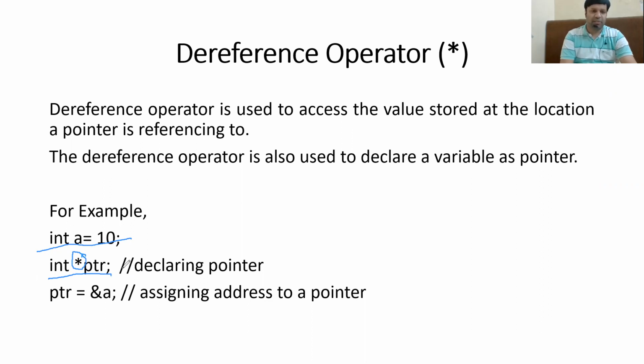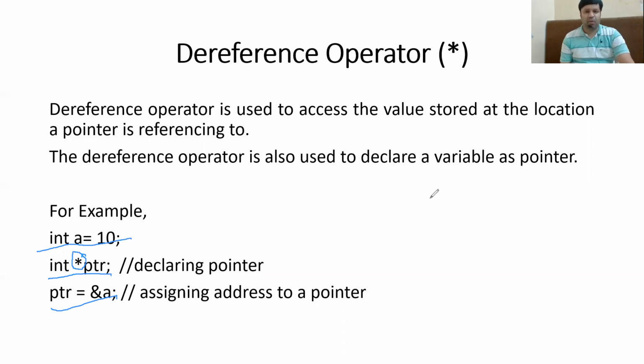So the first line is used to create a normal variable. The second line is used to create the pointer variable. And the third line is used to assign the address of a to the pointer variable. PTR is equal to ampersand of a, or reference of a. With the help of this line, you are able to assign the address of a to the pointer variable.